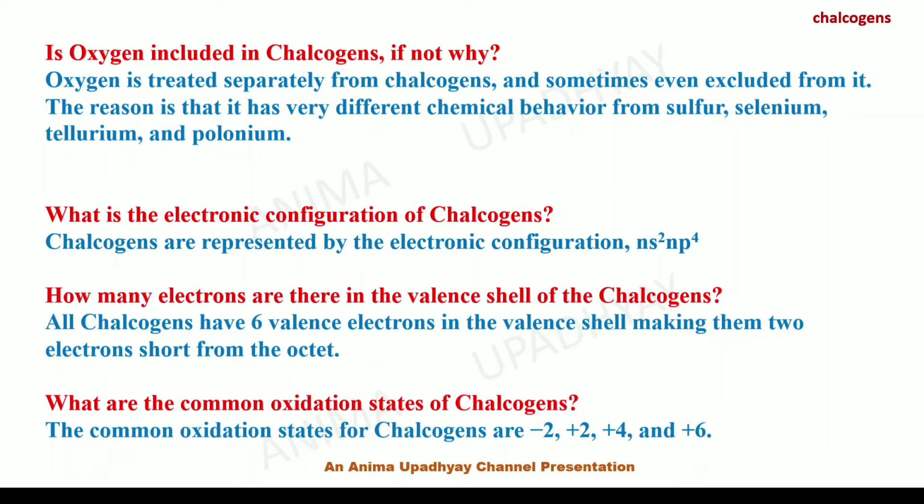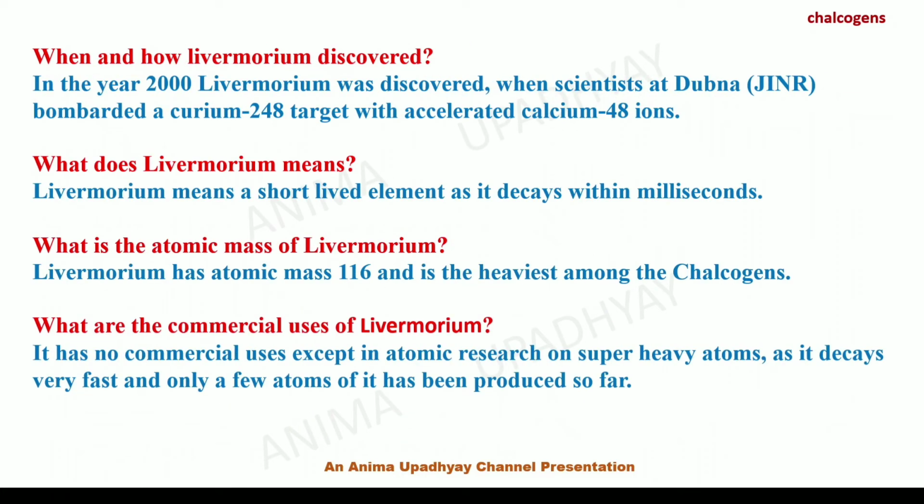What is the electronic configuration of chalcogens? It is represented as ns2np4. How many electrons are there in the valence shell of the chalcogens? All chalcogens have 6 valence electrons in the valence shell, making them 2 electrons short of the octet. What are the common oxidation states of chalcogens? The common oxidation states for chalcogens are -2, +2, +4 and +6.